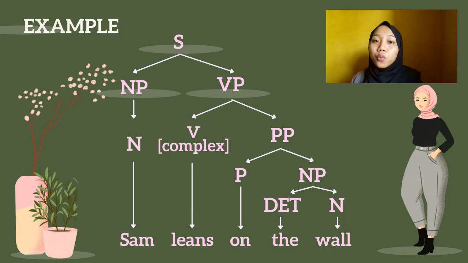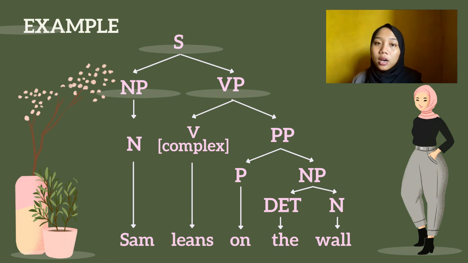And then leans on the wall is part of a verb phrase with leans as the verb, and then on the wall is part of a prepositional phrase with on as the preposition, and then the wall as the noun phrase with the as the determiner and wall as noun.